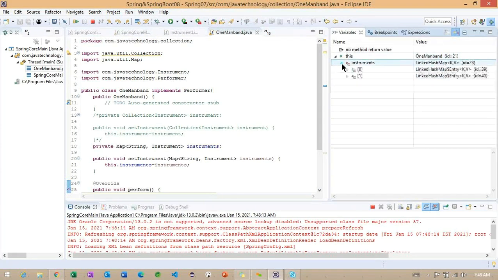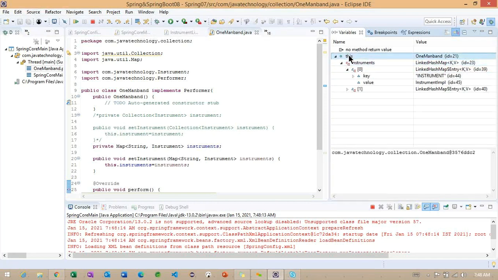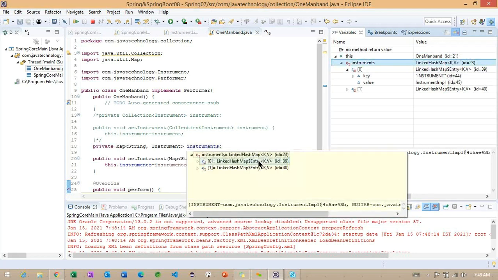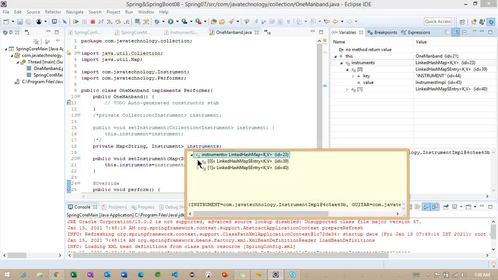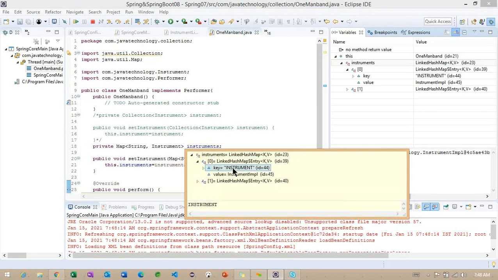If you want to know, inside the variables section, instrument, so you can identify it. This is nothing but the current class object we are getting. Inside the current class object we have one object called this particular instrument. You can observe here, how many objects are we getting? Two objects here. We want to check, the key is instrument and this is the object, and you can check here, guitar is a key and the value is a guitar. Guitar here is an object, with some hash code the object is showing here with the same package name. Getting the point?